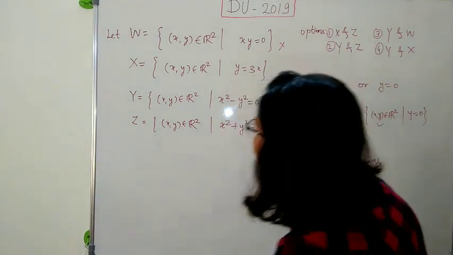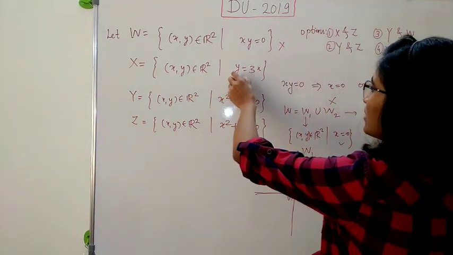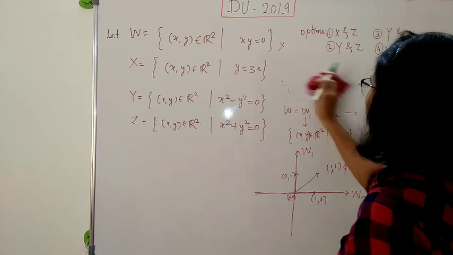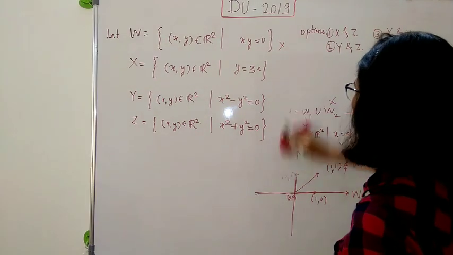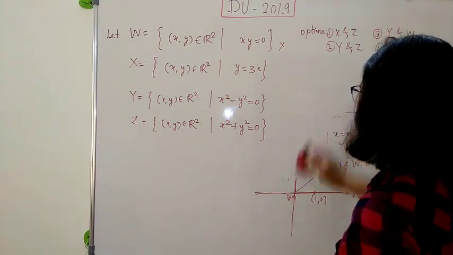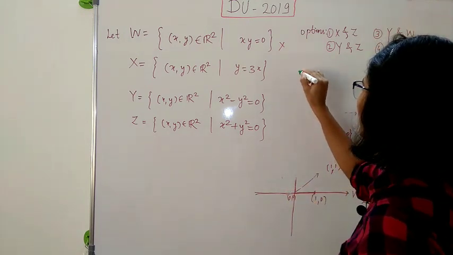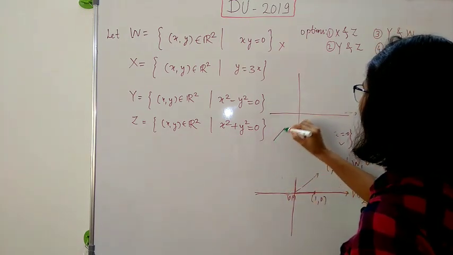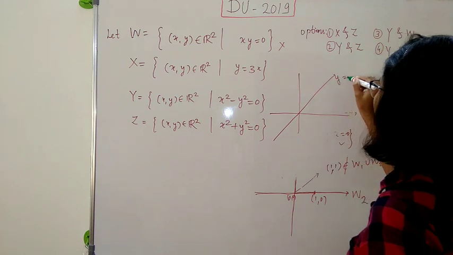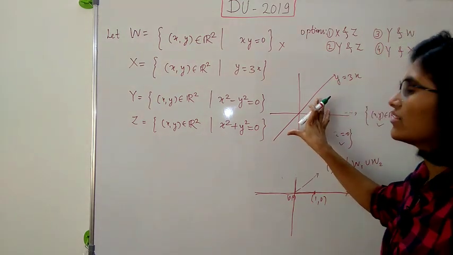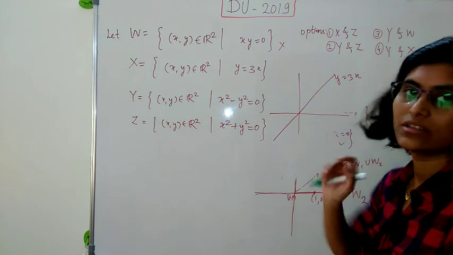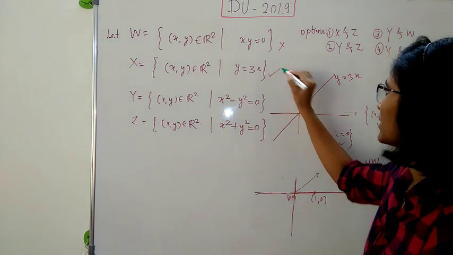Now second is X, the set of all (x,y) such that y is equal to 3x. So clearly this is a subspace because this is just a line, right? This is just y is equal to 3x. So in R2 we have this line y is equal to 3x, and clearly this is a one dimensional subspace of R2. So this is a subspace.